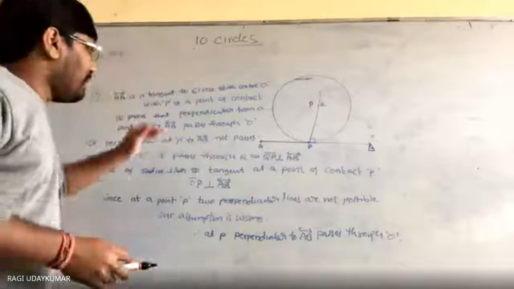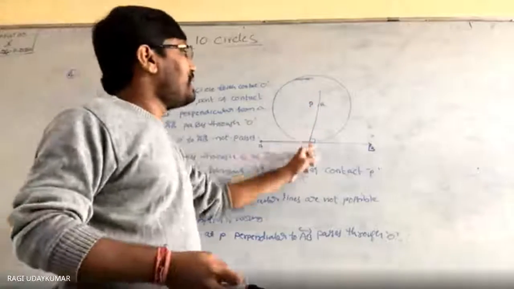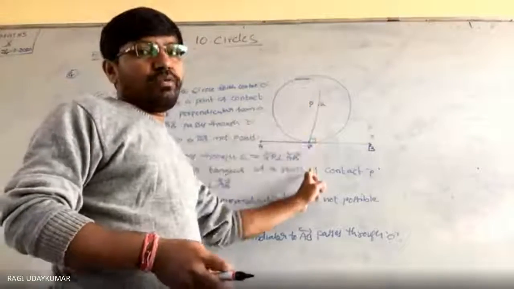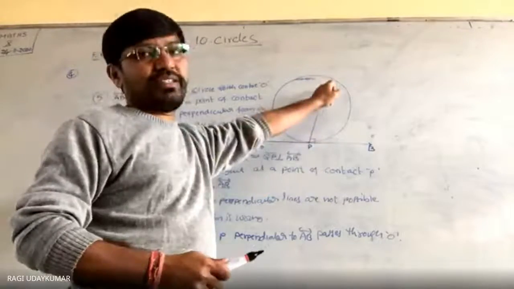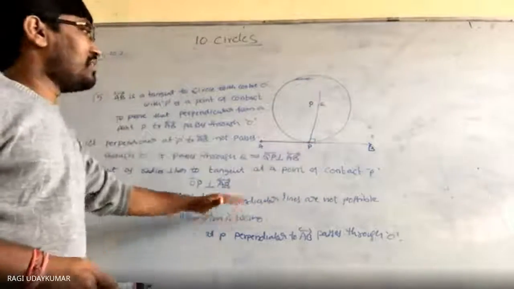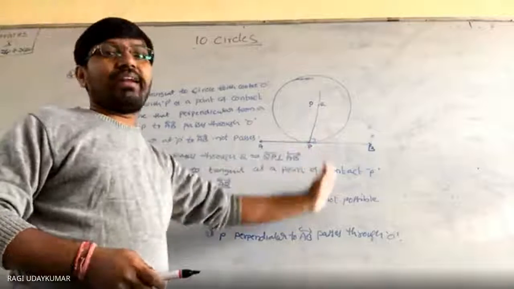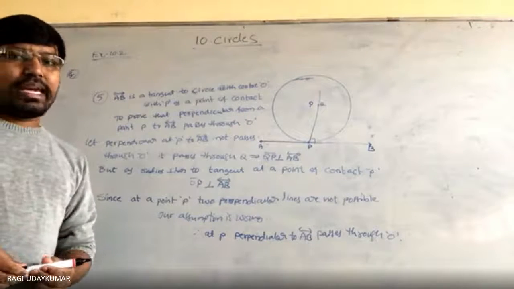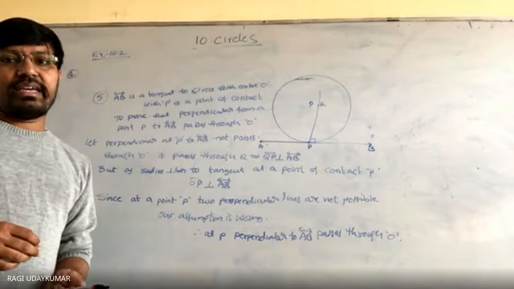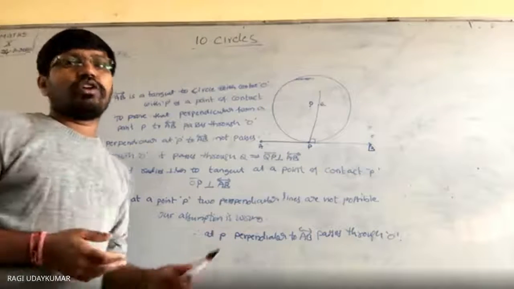Here also, we want to prove the perpendicular line passes through the center O, but we consider that it is not passing through it, and we get a wrong result, that two perpendicular lines at one point appear. Two perpendicular lines at one point is not possible.